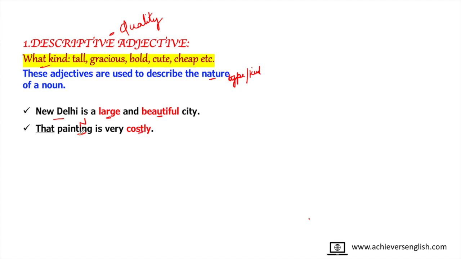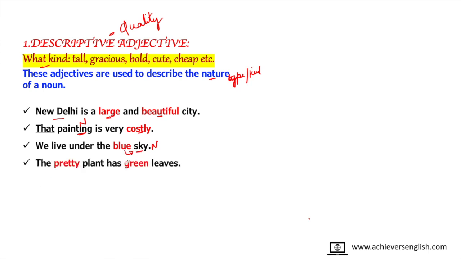Friends, I have underlined some words also, and the reason I will disclose at the end of this slide. We live under the blue sky. So, what kind of sky is that? Sky is blue. Blue is modifying sky, and sky is a noun. So, the words modifying a noun are adjectives. The pretty plant has green leaves. So, which kind of plant? It's a pretty plant. And which kind of leaves? The green leaves. So, again to remind you, these adjectives tell the kind of noun.